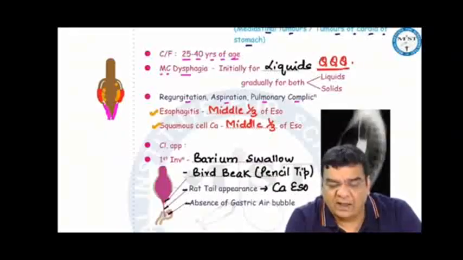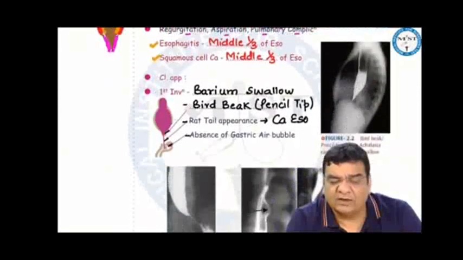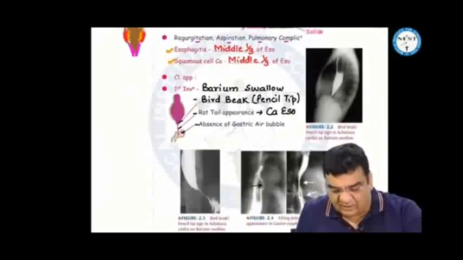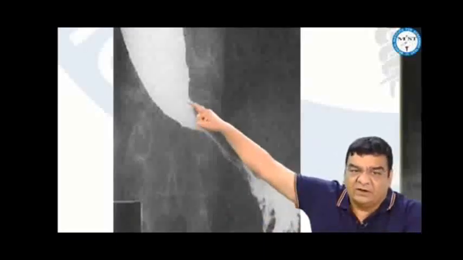Any patient who is coming to you with dysphagia, August 2023, my dear friends, you will be doing a barium swallow. And if we do a barium swallow, in achalasia cardia, we see the classical appearance which we call the classical bird beak or the pencil tip, the rat tail appearance, and there would be absence of gastric air bubble. This is a hot image based MCQ, beta. This has very high chance of being asked in the June 23 exam. Mind my words, June 23. Don't miss out on this image, right? This is the bird beak or the pencil tip. This is the rat tail, and here there is absence of gastric air bubble.